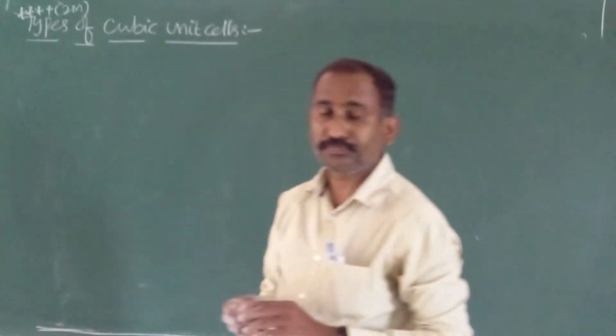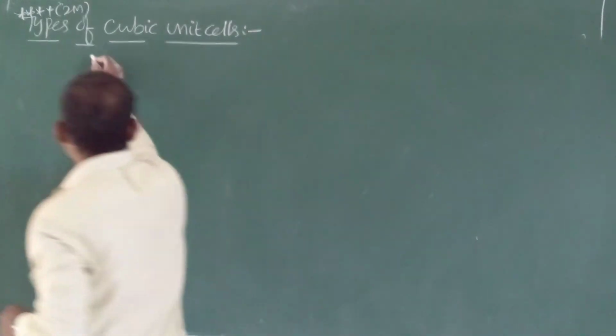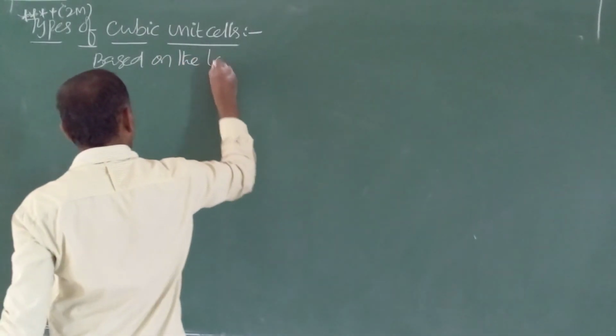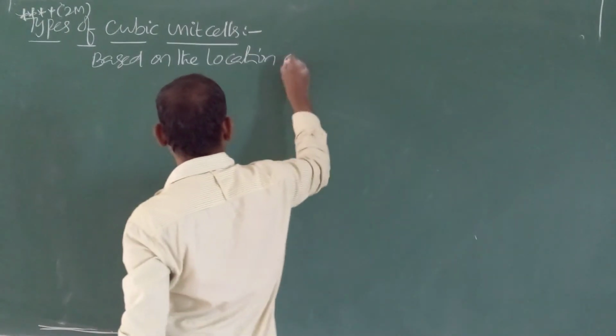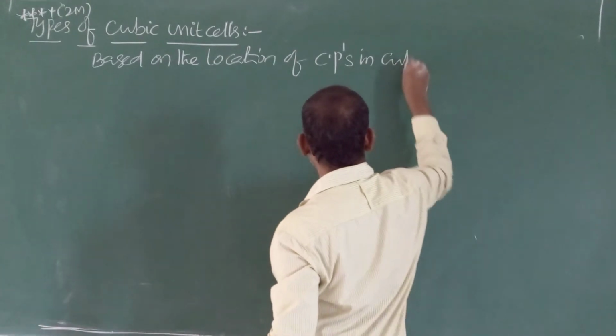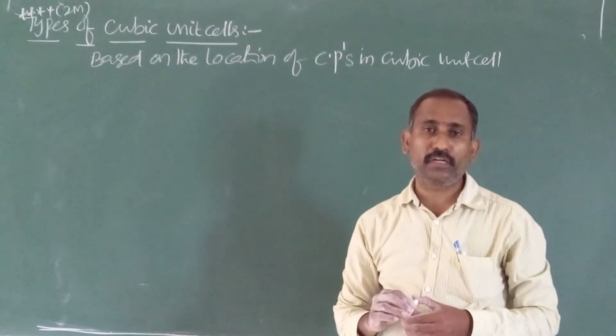Based on the location of constituent particles in the cubic unit cell.